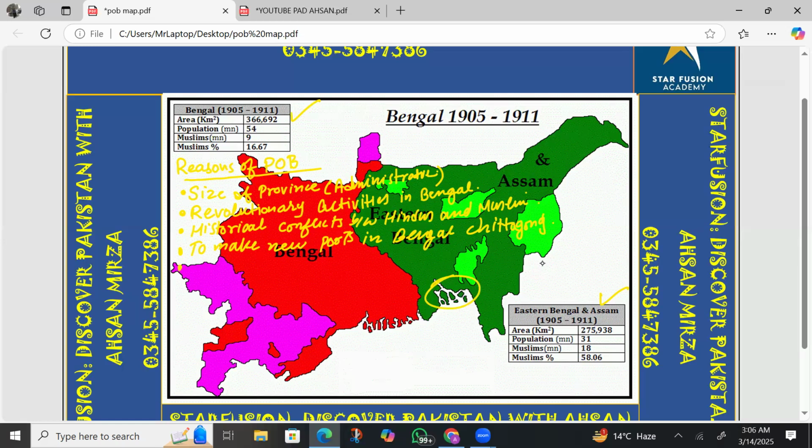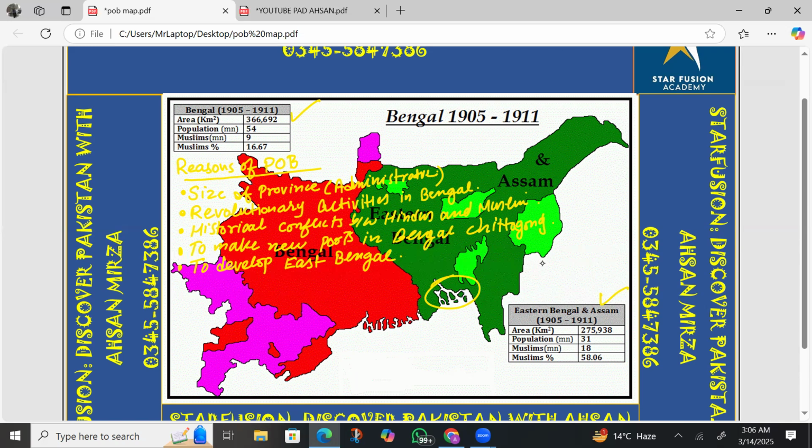Apart from that, there is another reason: the British wanted to develop East Bengal, because West Bengal, which is in the red color, was already a developed area. East Bengal was a big source of revenue for the British. So that's why they divided Bengal into pieces, so that they could make their administration better, and also make more profit in terms of economic wealth. So these are the important reasons.